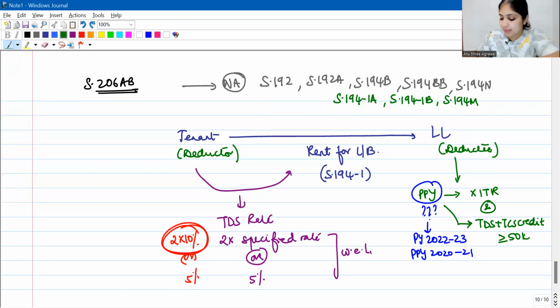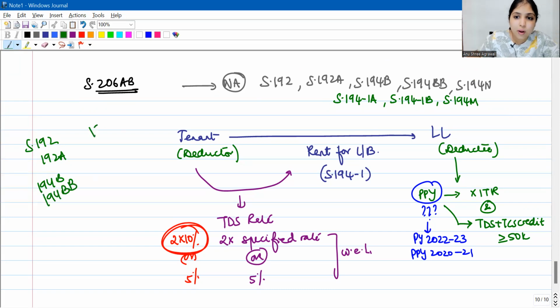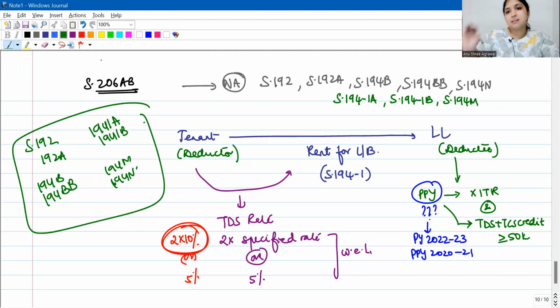How will you remember? I'll show you again. Section 192, 192A, then 194B, 194BB, make pairs. Then 194IA, 194IB, and 194M, 194N. To these 4 pairs, this section will not apply. So if you are deducting tax under these 8 sections, then you will not check whether the deductee filed ITR properly or not. Simple.